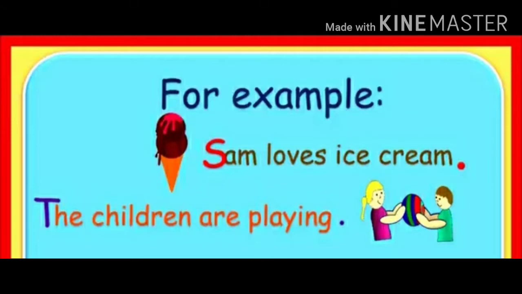You can see the examples here, children. Sam loves ice cream. Sam is a name of a person and it is a beginning of the sentence. So it is written in capital S and it ends with a full stop. Second sentence. The children are playing. The T begins with capital T and ends with a full stop.